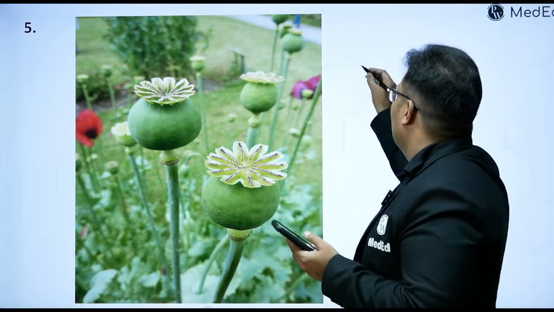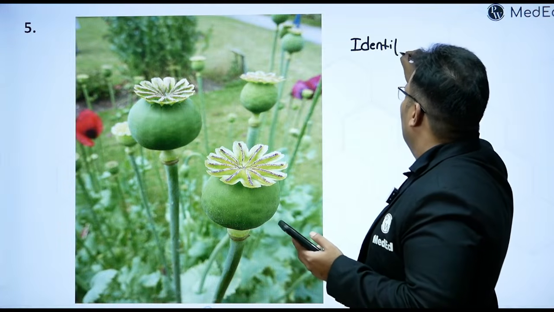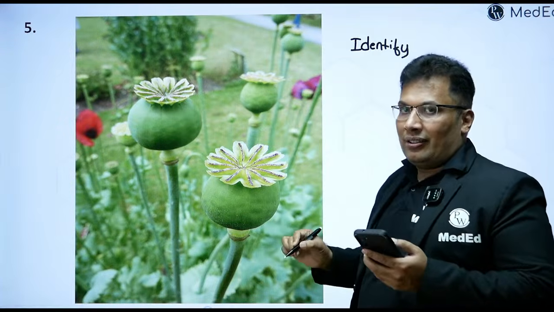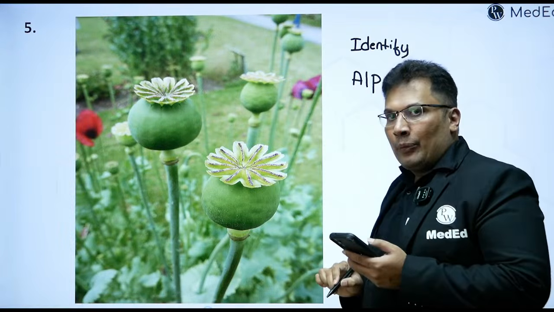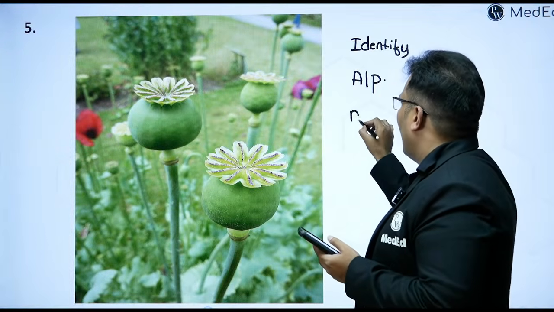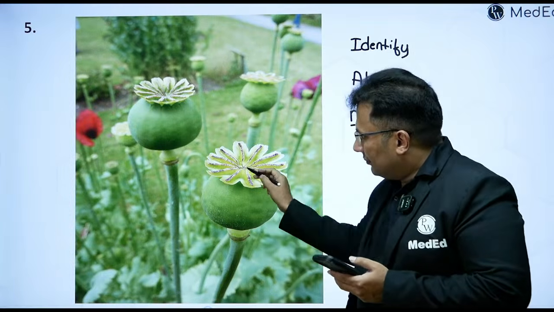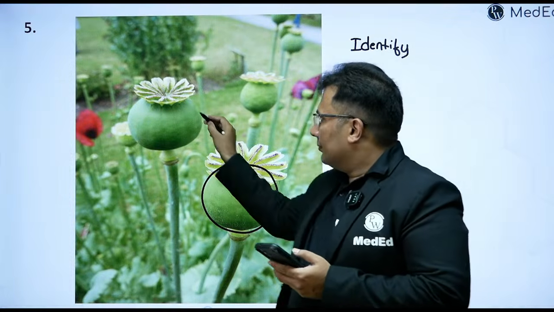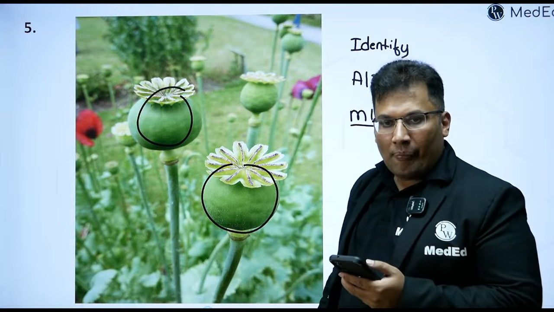Somadev Sarkar. First point, identify. The second point, active principle, AP. Third point, MLI.